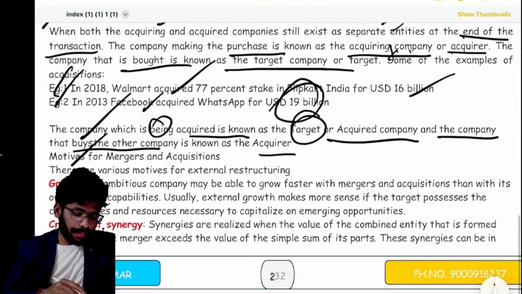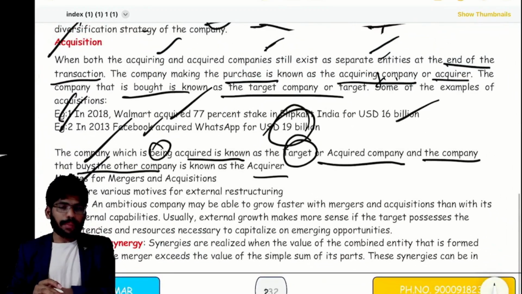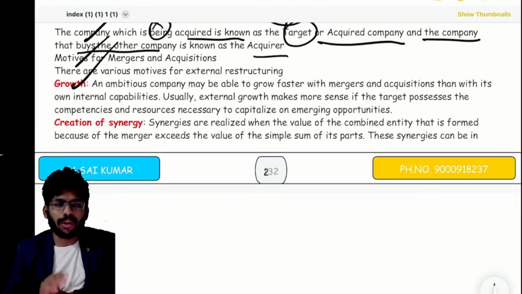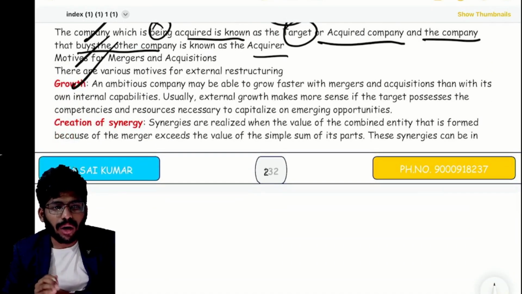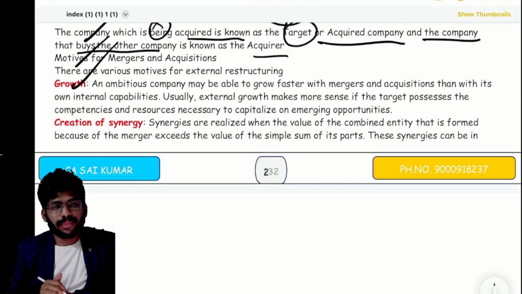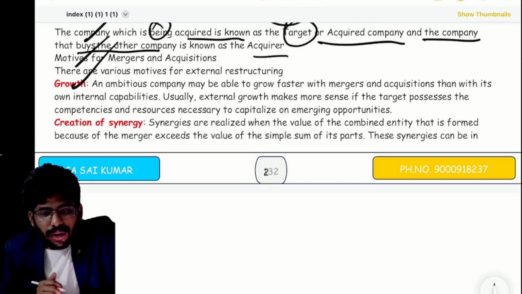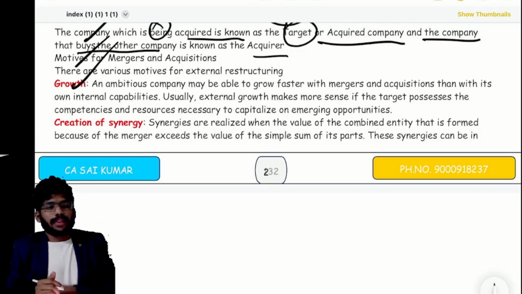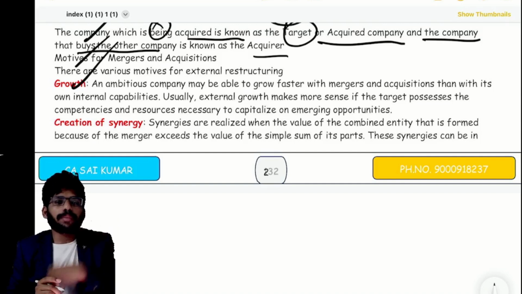Simply form a new company, acquiring a new company. See, what is the motive? Growth. First, our motive is growth, sir. Obviously, if you want to acquire, the main motive is to expand the business, to get growth. Correct or not? Yes or no? Just for getting growth purpose.